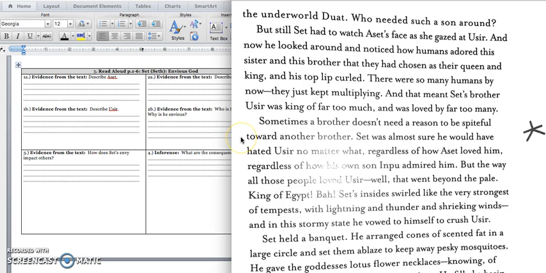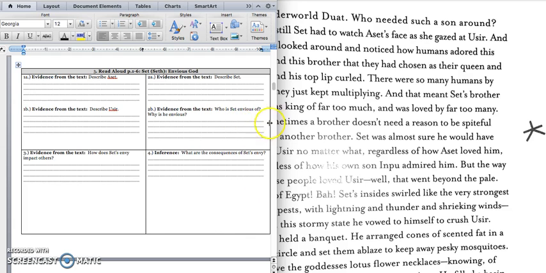Sometimes a brother doesn't need a reason to be spiteful toward another brother. Set was almost sure he would have hated Usher no matter what, regardless of how Aset loved him, regardless of how his own son Impu admired him. But the way all those people loved Usher, well, that went beyond the pale. King of Egypt! Bah! Set's insides swirled like the very strongest of tempests, the lightning and thunder and shrieking winds, and in this stormy state he vowed to himself to crush Usher.